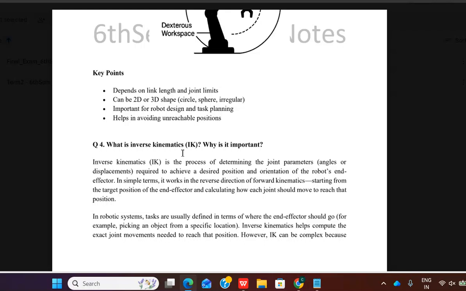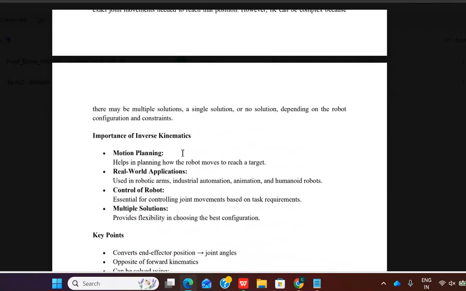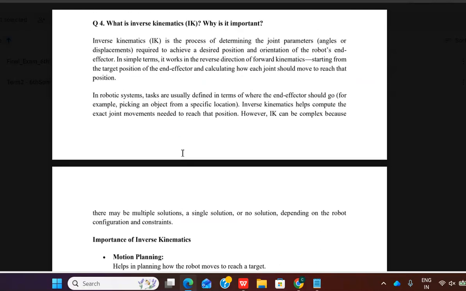Inverse kinematic algorithms compute the exact joint movements needed to reach the position, though IK can be complex. There may be multiple solutions, a single solution, or no solution. What is inverse kinematics? It is the reverse direction of forward kinematics. Starting from the target position of the end effector, figure out which joints should be moved to reach the position.